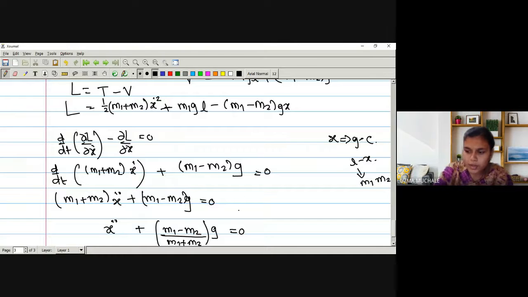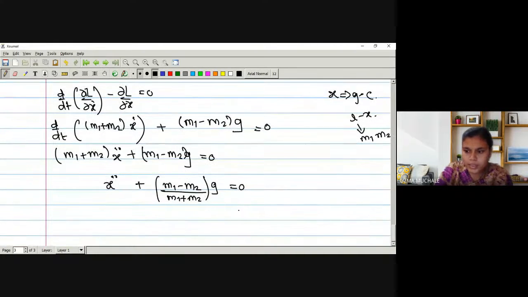This is the equation in terms of x double dot. In another way, if you write up to this it is also okay, but if you want to simplify more, x double dot is equal to, taking the minus sign outside, (m2 minus m1) divided by (m1 plus m2)